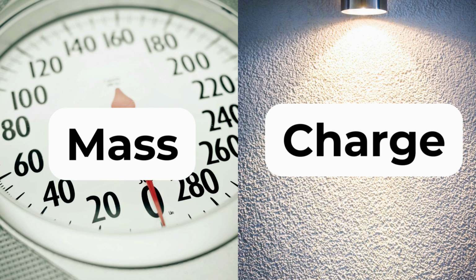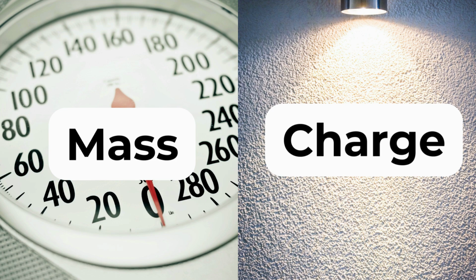So its mass on a qualitative level means that an electron is heavy. You put it on a scale, it weighs something. The charge of an electron tells us that it interacts with light. What you would say in physics, it's subject to the electromagnetic force. Those are two qualities, properties of the electron. Its mass, how big it is, and its charge, that it relates to this electromagnetic force. It interacts with light. But besides these two qualities, there's also quantities.